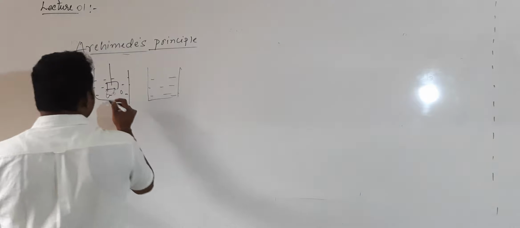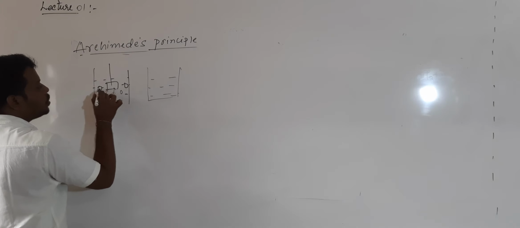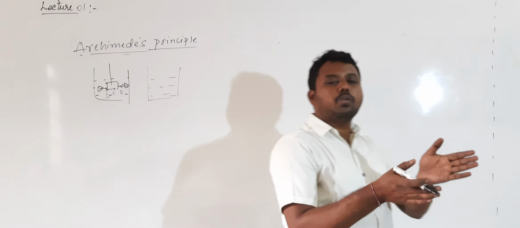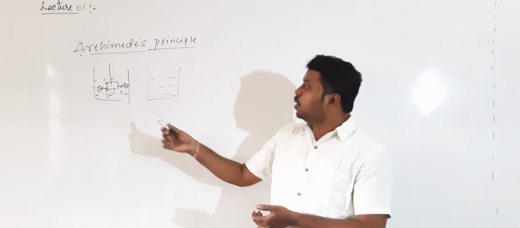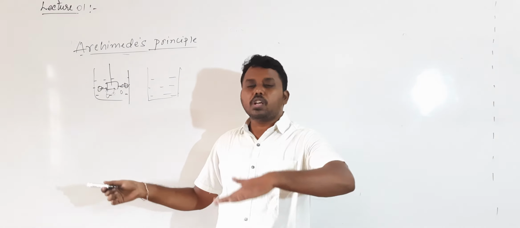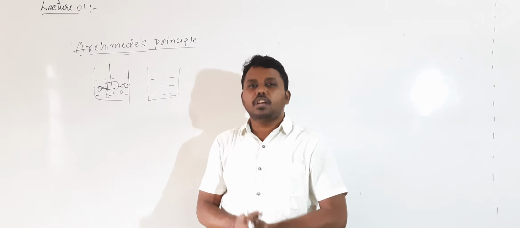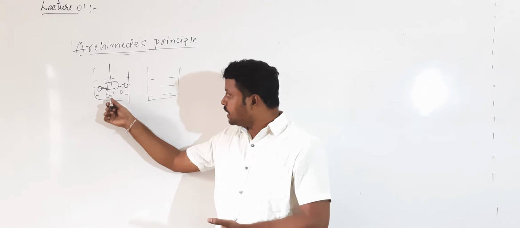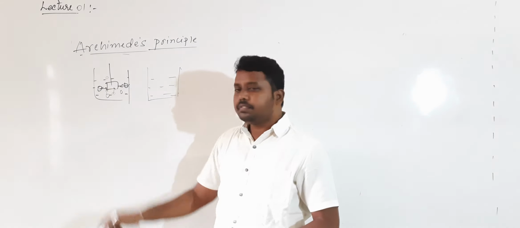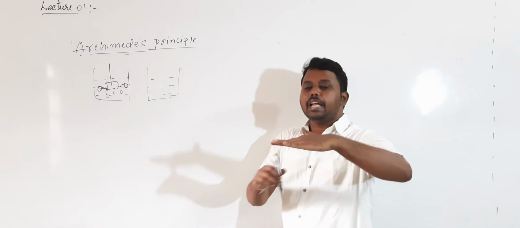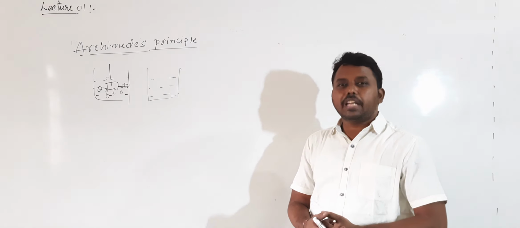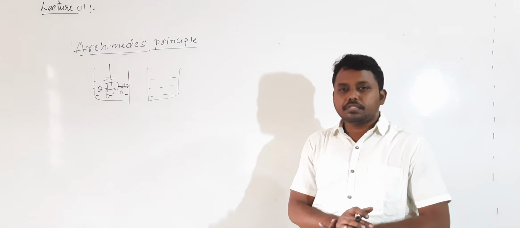In all directions. But remember, for the molecules on the right side and left side, the force applied will be equal, and the net is upward, whereas the number of molecules at the bottom is more compared with the top. That's why the bottom molecules will exert force in a vertically upward direction. Since the force exerted by the bottom molecules is more compared with the top, a net upward force will act on the block. That net upward force is called the buoyant force.